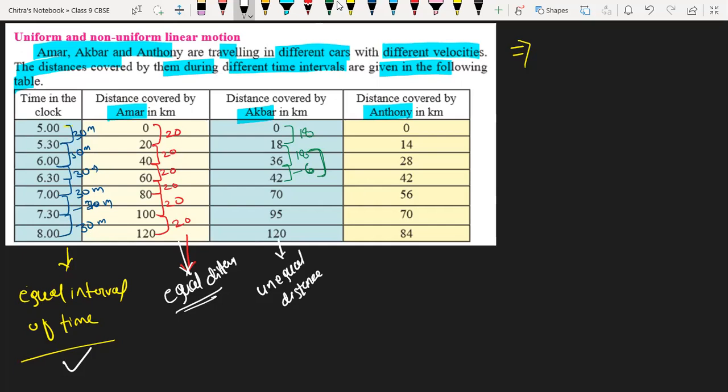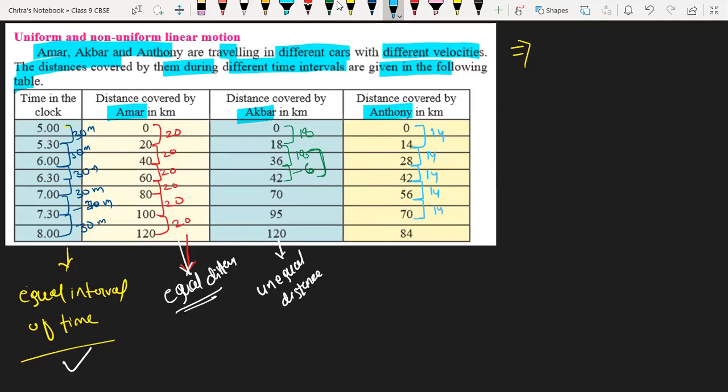Now we have to check for Anthony. Anthony starts from 0, so 0 to 14 is a difference of 14. Then 14 to 28, again 14. 28 to 42, again 14. 42 to 56, again 14. 56 to 70, again 14.